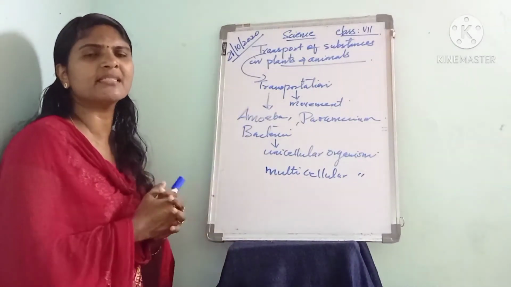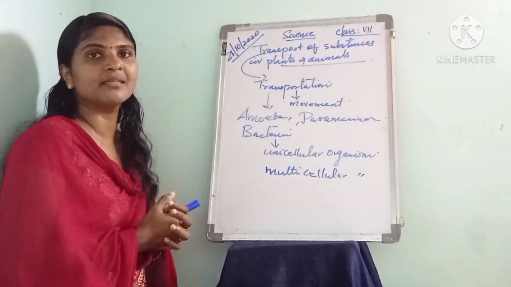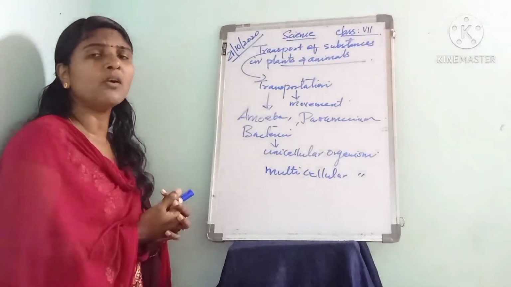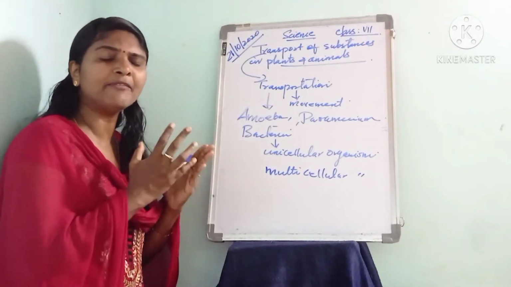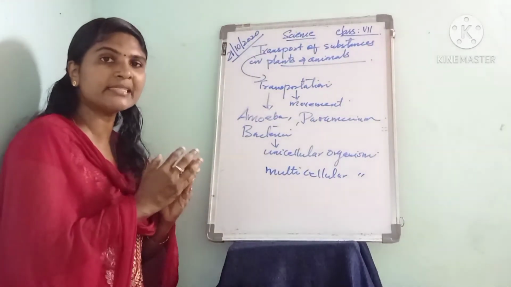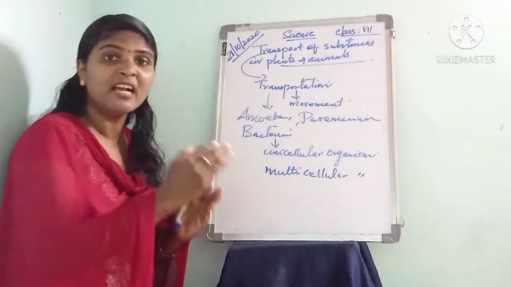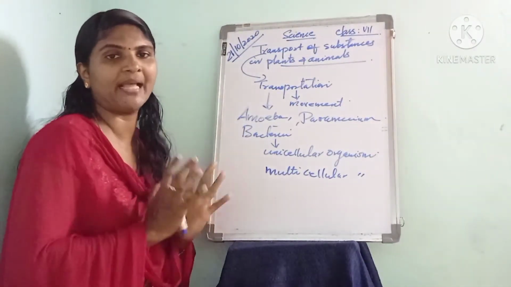For example, in human beings we have different organs like the heart, lungs, stomach, mouth, ear and eye. These different organs have specific functions, so our life process is very complex.